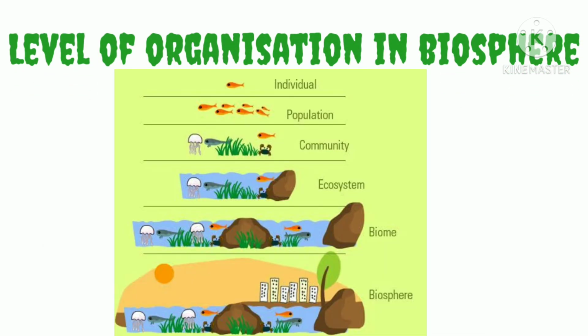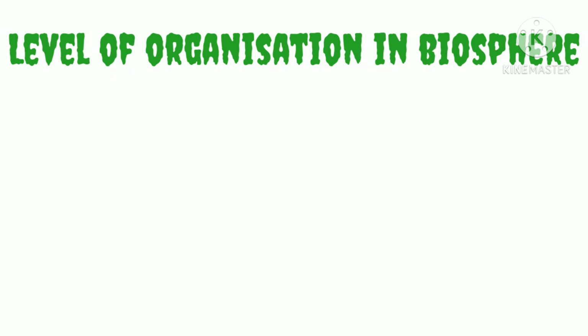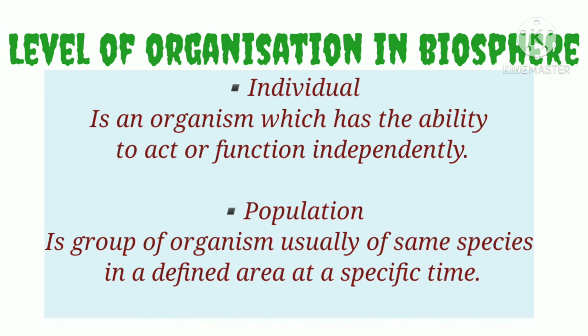Now let us see the increasing order of the levels of organization of the biosphere. First is individual, then population, then community, then ecosystem, after that biome, and last is biosphere. I am going to describe each level of organization, which will make this more clear. Individual is an organism which has the ability to act or function independently. Population is a group of organisms, usually of the same species, in a defined area at a specific time.